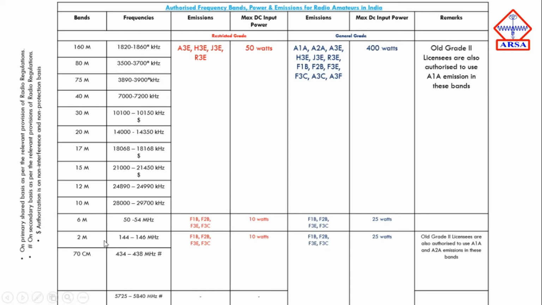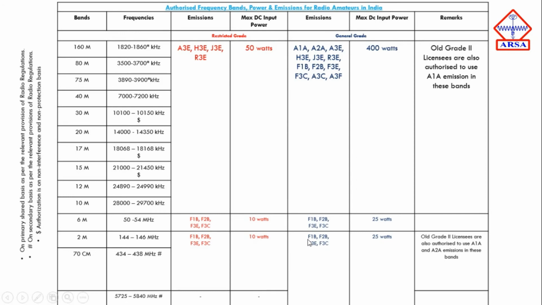For the 2 meter band, that is 144 to 146 megahertz, the restricted grade will be allotted these emissions: F1B, F2B, F3E, F3C, and the maximum DC input power is 10 watts.